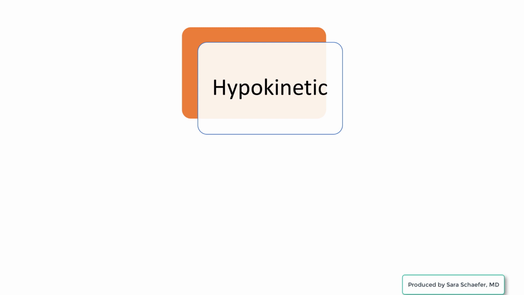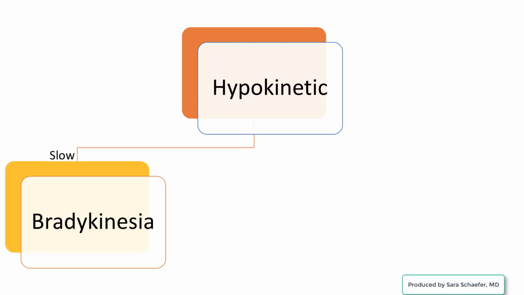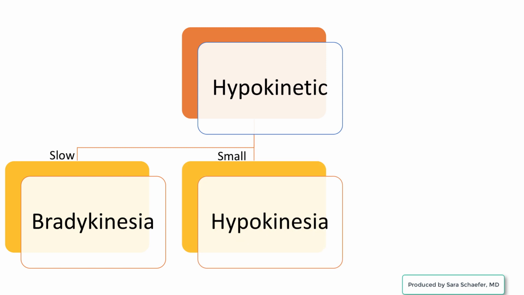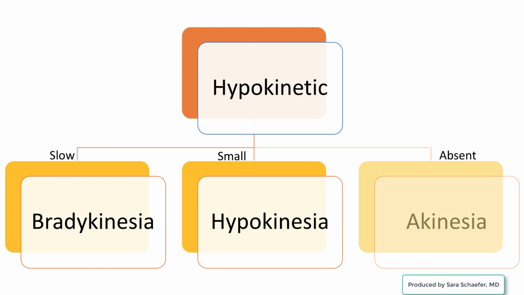Hypokinetic movements are the easiest to describe. They may be slow, called bradykinesia, small, called hypokinesia, or absent, called akinesia. These words have precise definitions, but colloquially, in practice, there is a lot of overlap in their use. Often the word bradykinesia is used to describe all three.